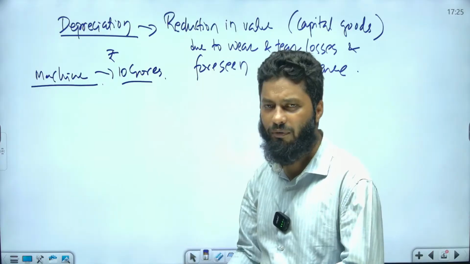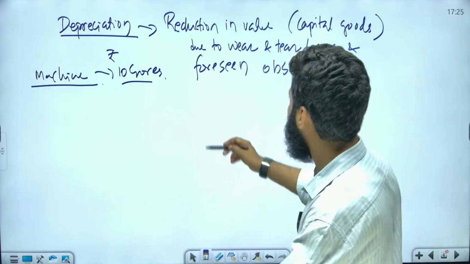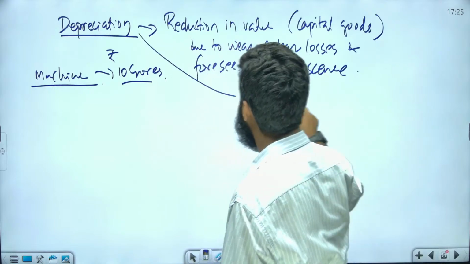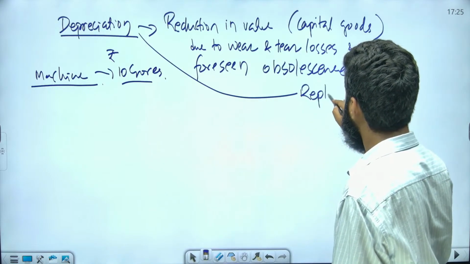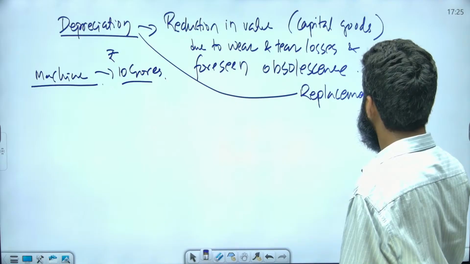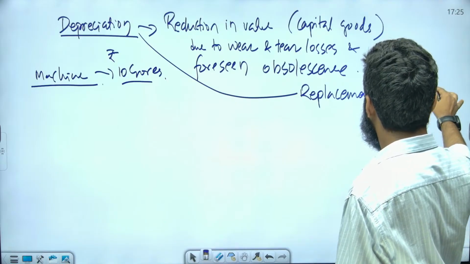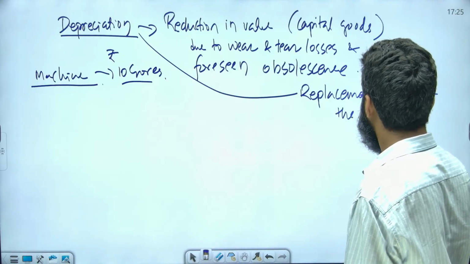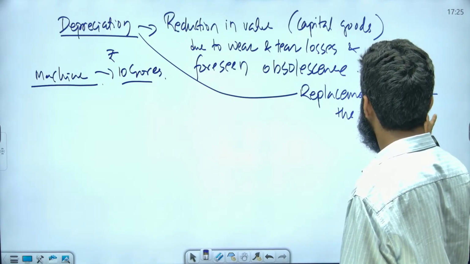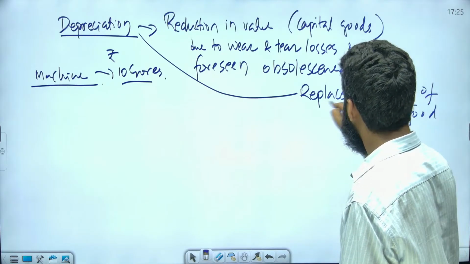After 10 years you have to purchase a new machine. That is why depreciation is also called as what? Replacement cost of the capital, or simply you can write replacement cost.